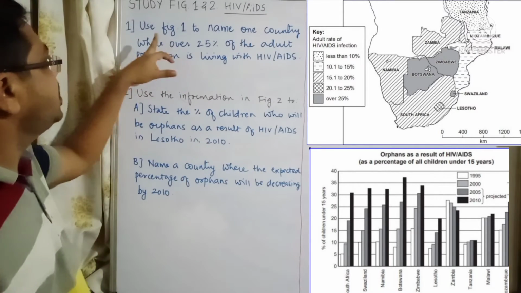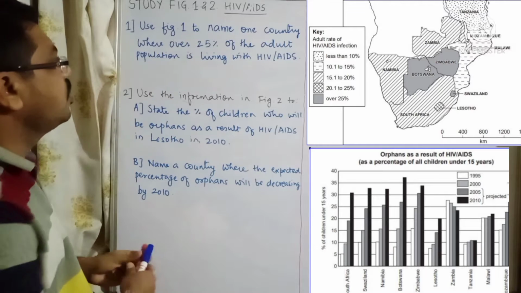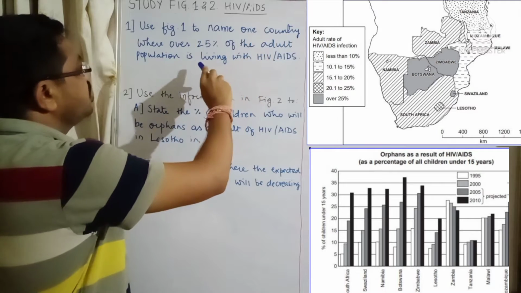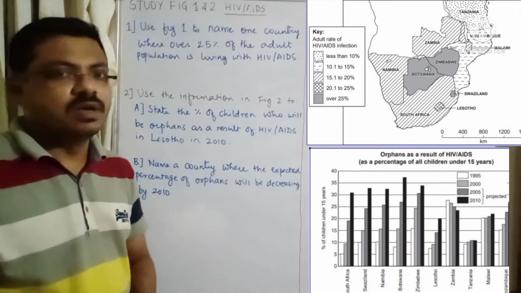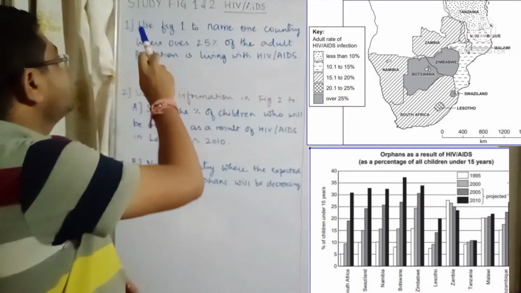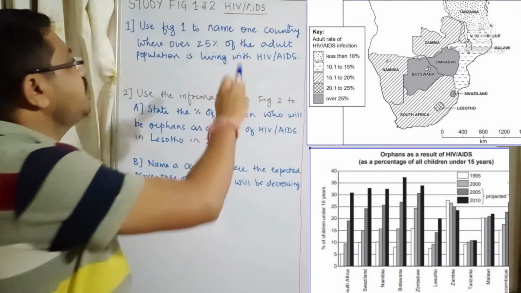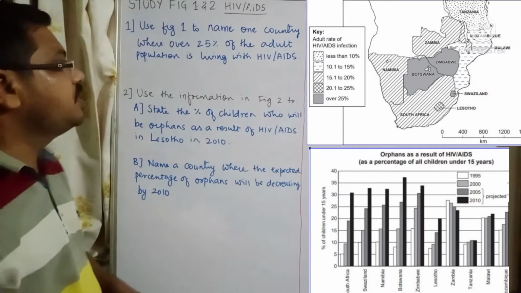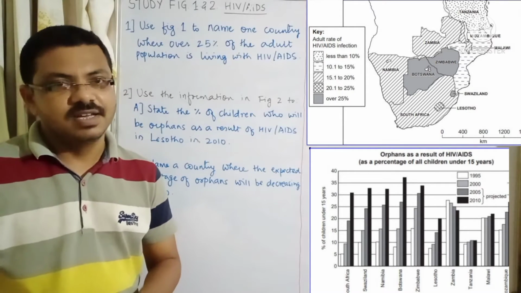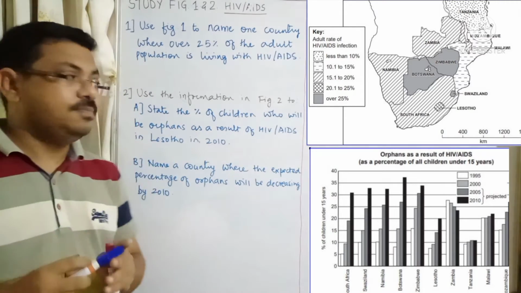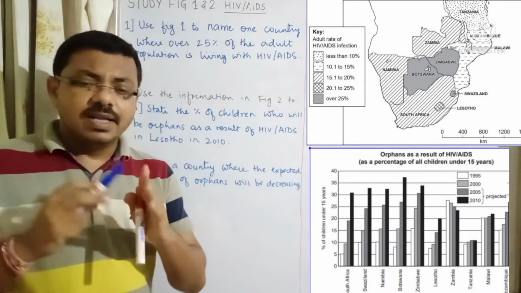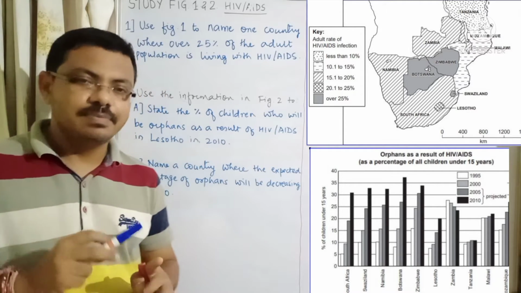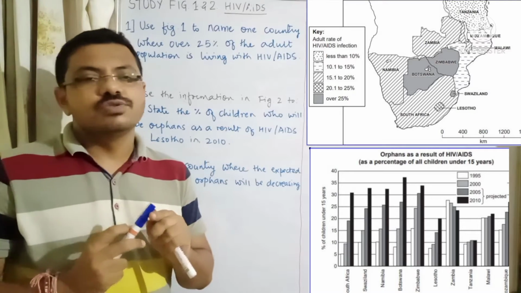Question number 1 says: use figure 1 to name one country where over 25% of the adult population is living with HIV AIDS. Read the question carefully. It says use figure 1 only to name one country where over 25% of the adult population is living with HIV AIDS. Now if you look at figure 1, there are 3 countries which are easily identifiable. It's Botswana, Zimbabwe, and Swaziland, right?